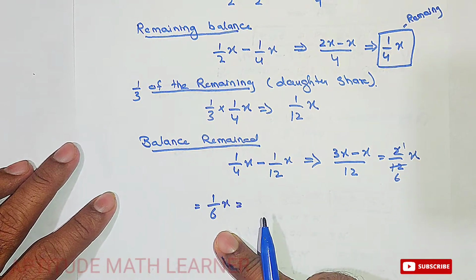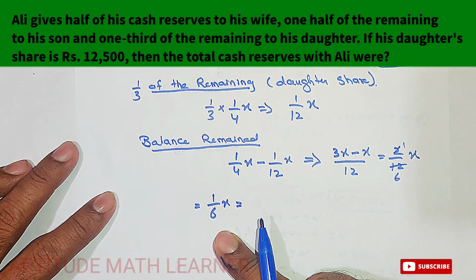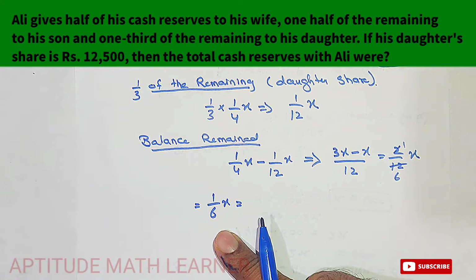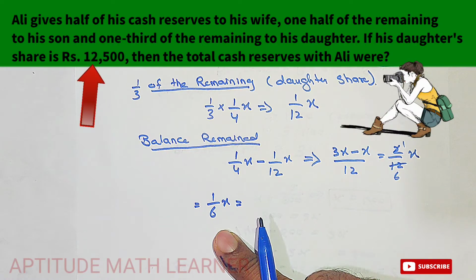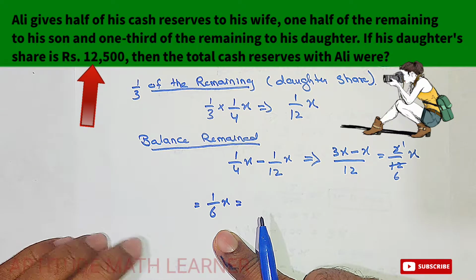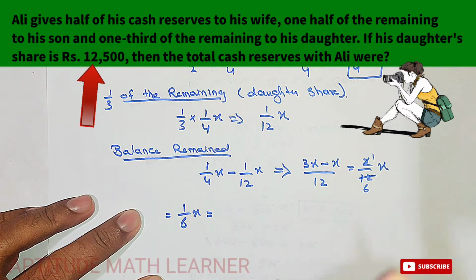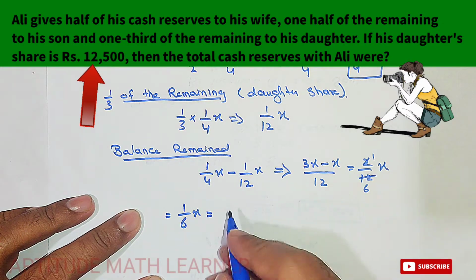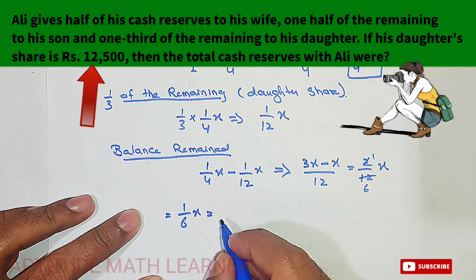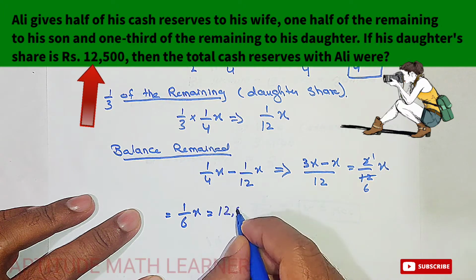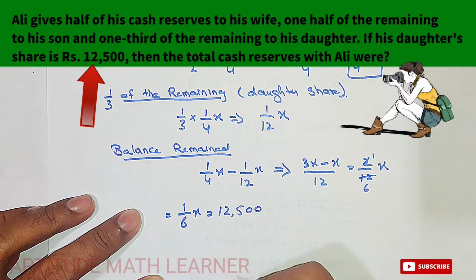So how much was the daughter's share in the amount in digits? That was 12,500. You can see it above in the question, and that is 12,500.